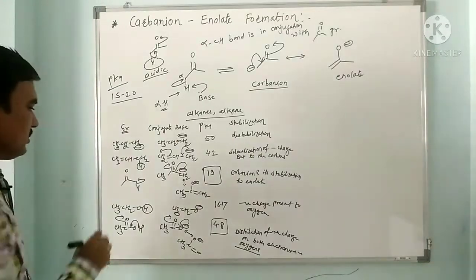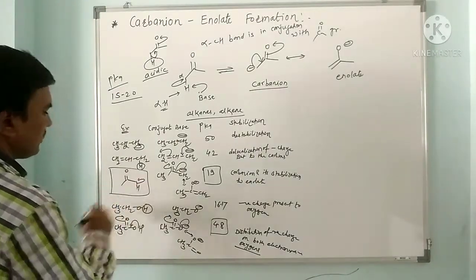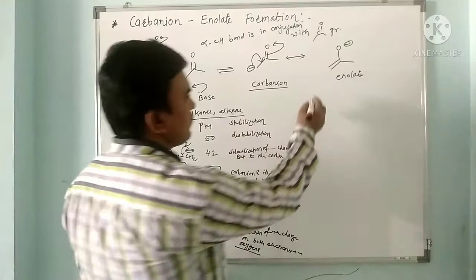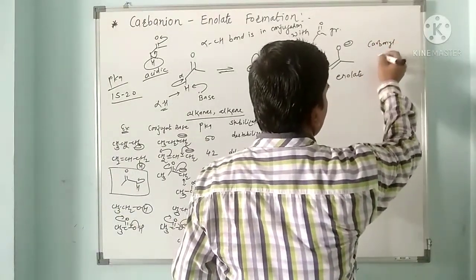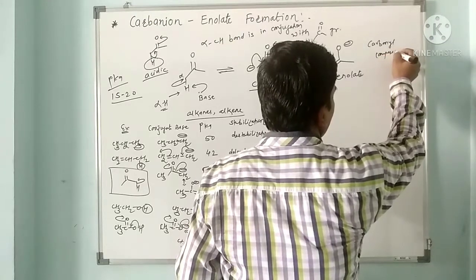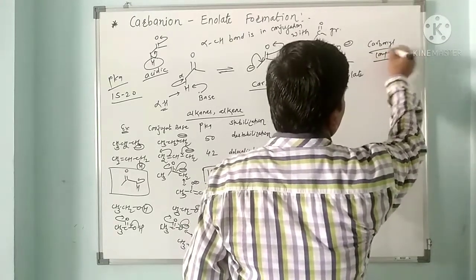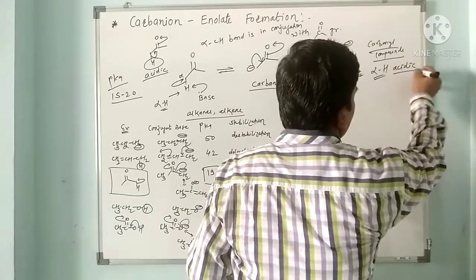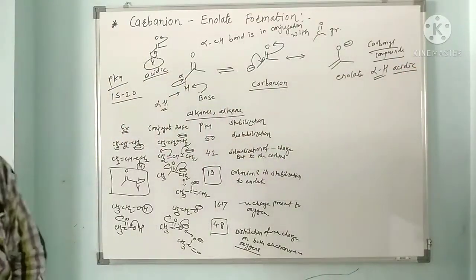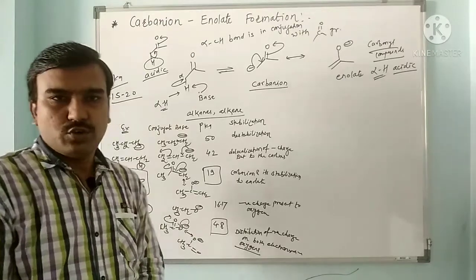So here we got these examples, that is carbonyl compounds. From this we can say the carbonyl compounds having alpha hydrogen are acidic in nature because they form a carbanion which undergoes enolate ion formation.